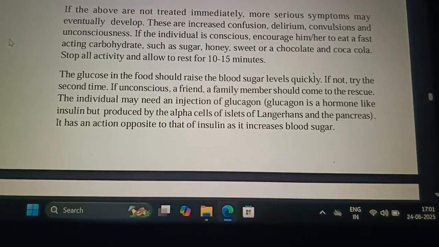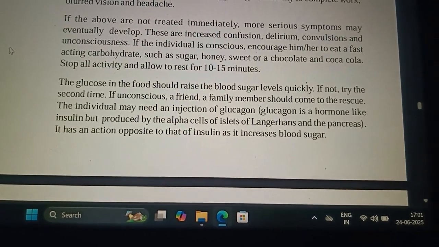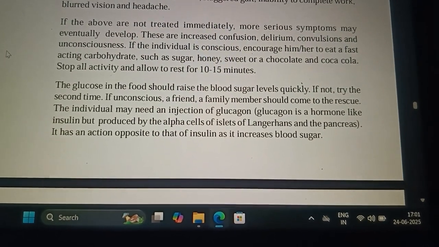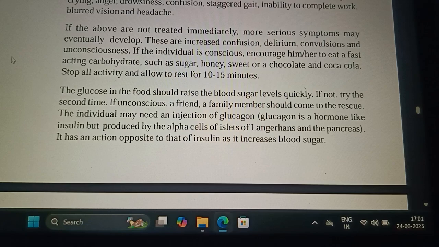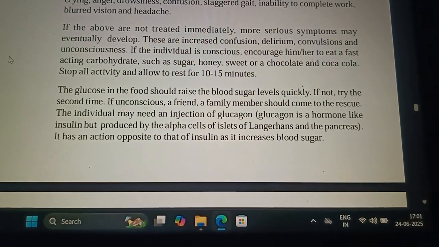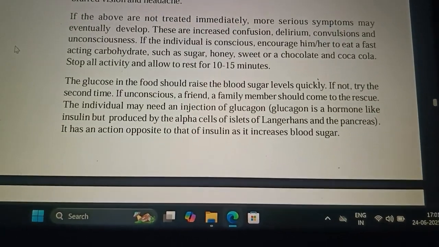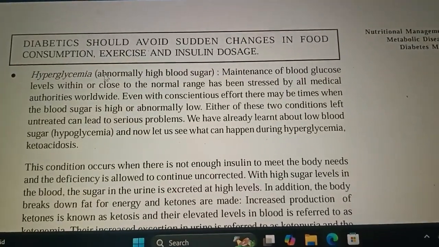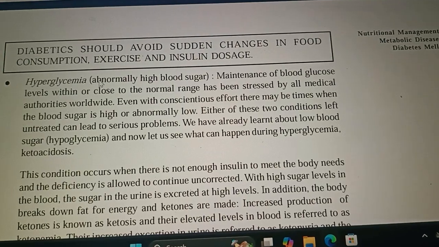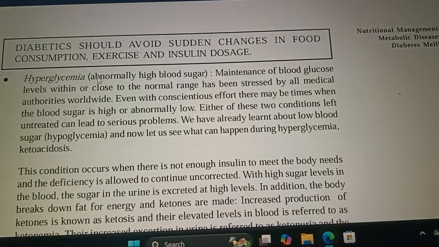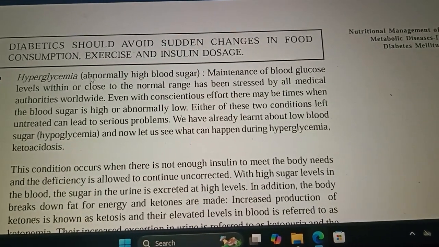Glucagon helps in depleting the stored glucose present in the liver. It also says diabetics should avoid sudden changes in food consumption, exercise, and insulin dosage.